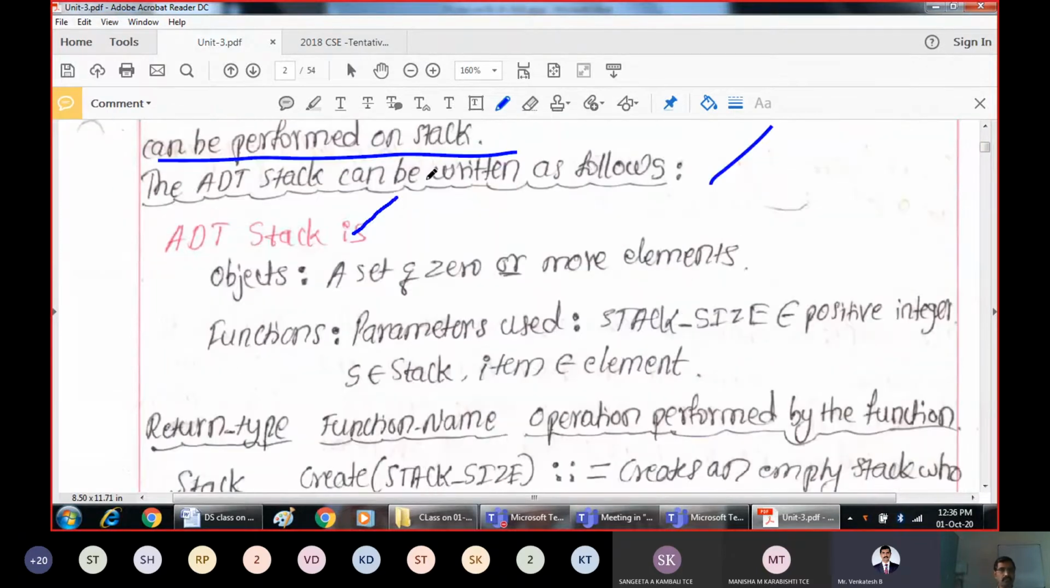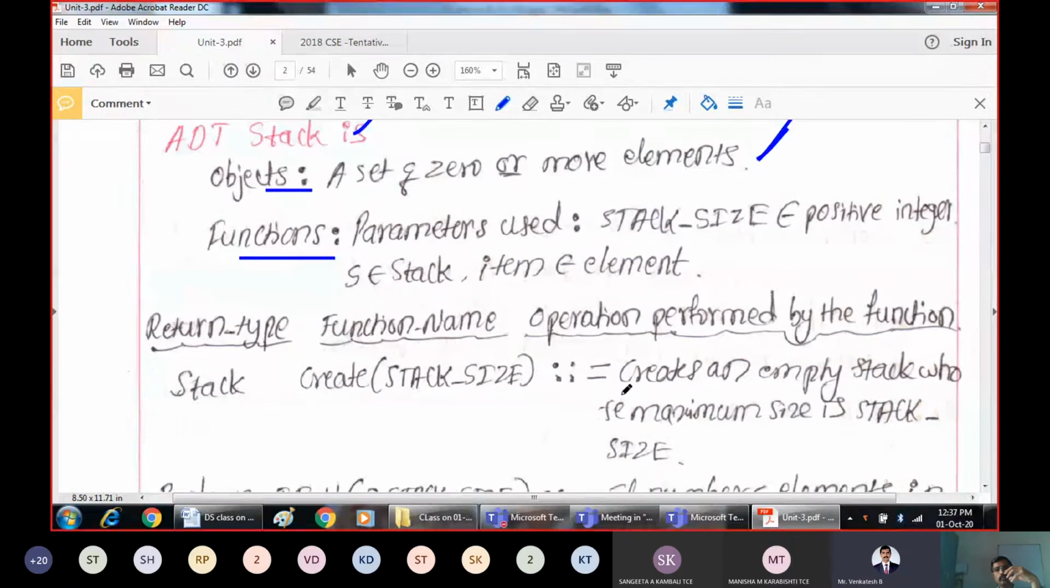It is written as follows: beginning of ADT stack, what it takes is a set of elements, 0 or more elements. Because if you can insert more than one element, then the stack will have some elements. If there are no elements in the stack, then there are 0 elements. Basically the numbers or objects we are trying to insert. Then different functions. That means when you want to interact with the stack, you interact with the help of functions. When you talk about functions, obviously we make use of parameters. What are the parameters? Some size for the stack, say 10. If the size is 10, the stack can hold 10 elements. It is some positive integer. If the stack size is 20, then our stack can hold 20 elements.